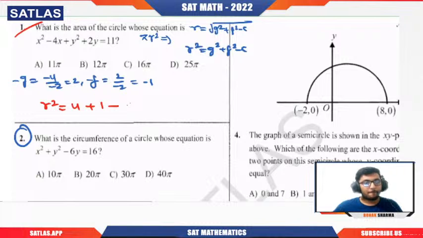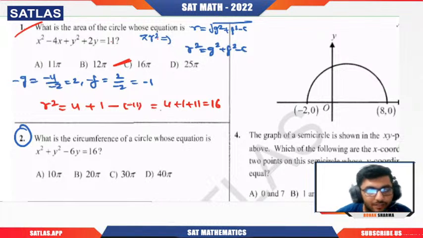Why? Tell me. Because that c is on the left hand side in our formula. So this will be minus 11. So 4 plus 1 plus 11, that will be 16. So if r square is 16, what is the area? 16 pi. So see how quickly we have found the area. Okay, got it? Clear with the formula? Got the explanation part? Tell me, yes or no?